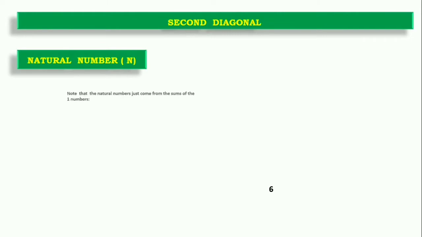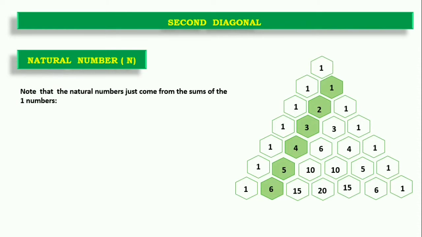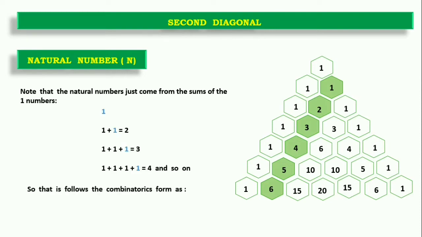Now the second diagonal represents the natural numbers. If you examine Pascal's triangle, we will see that the second diagonal is just the row number plus 1. The first row is 0, so 0 plus 1 is 1, and at the second, the row number is 2, so 2 plus 1 will form 3, and so on. It will keep forming the triangle.